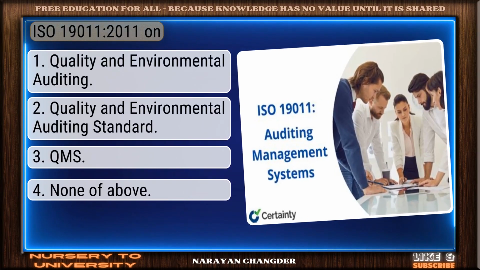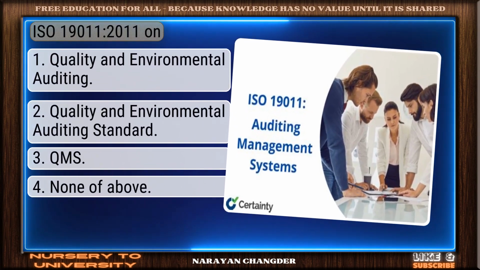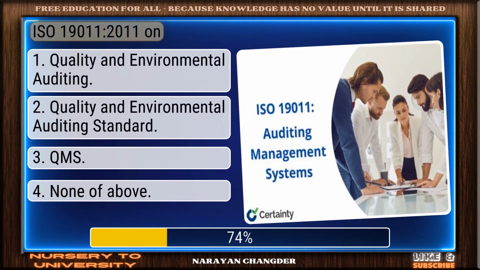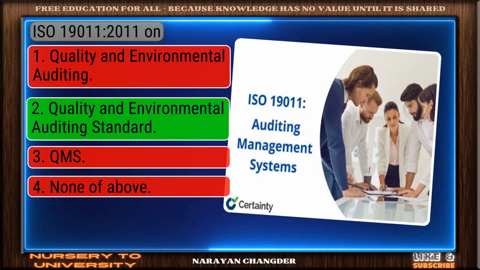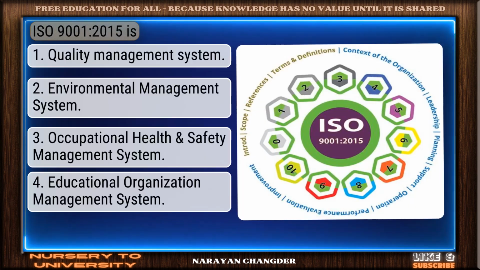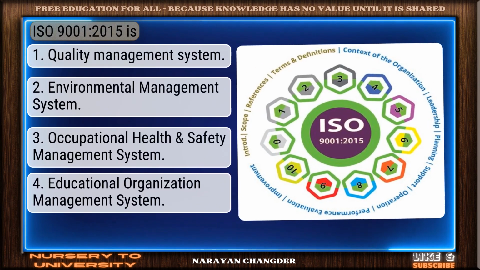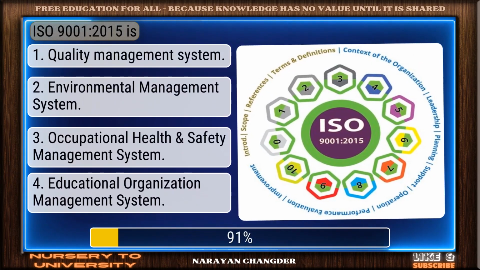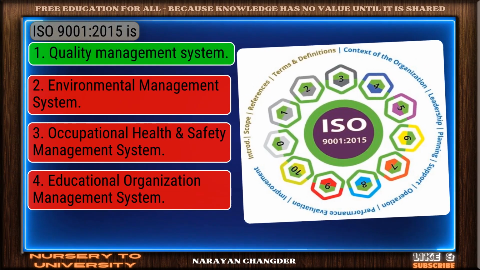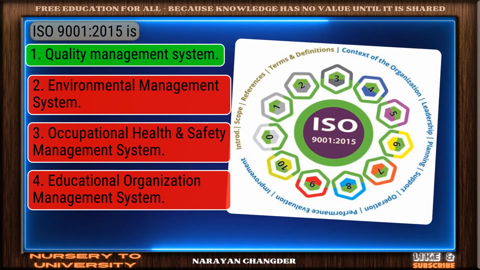Question number 75. ISO 19011:2011 on? Right choice. Quality and environmental auditing standard is the best answer. Question number 76. ISO 9001 2015 is. Smart pick. Quality management system is the correct choice.